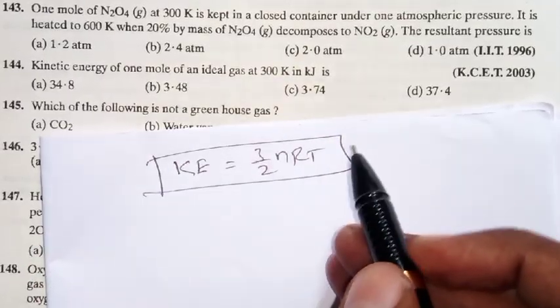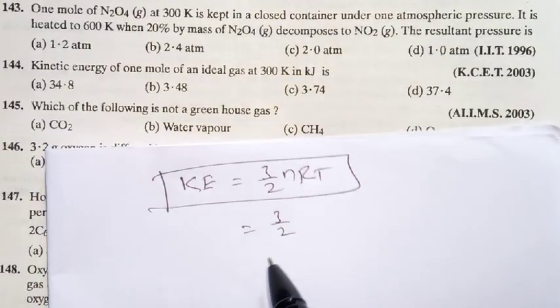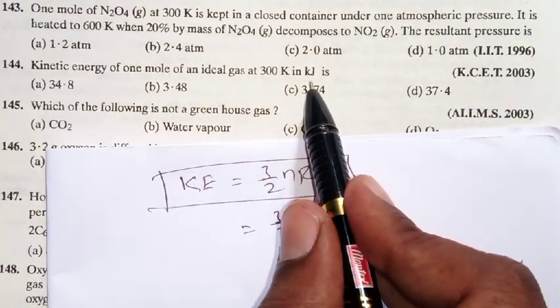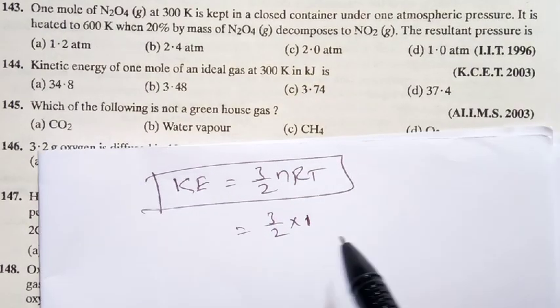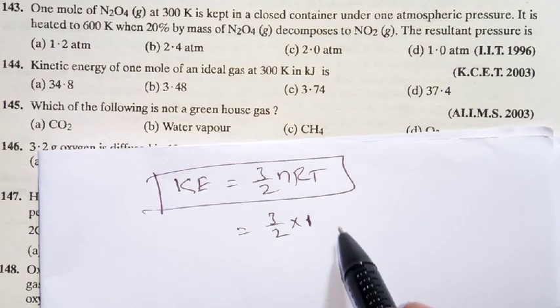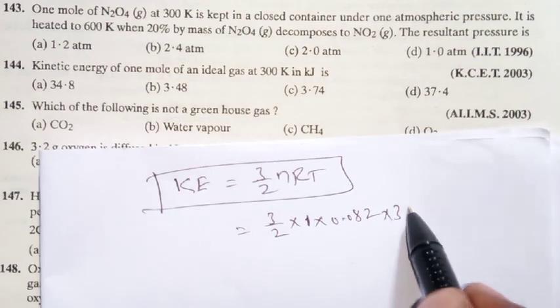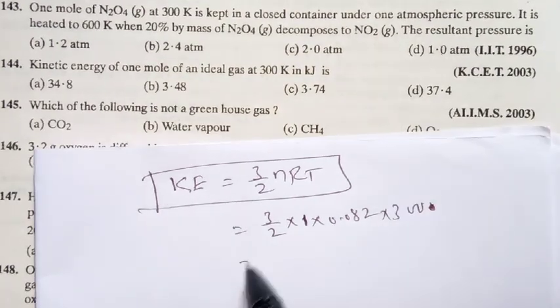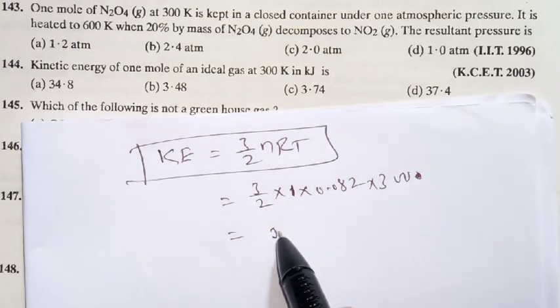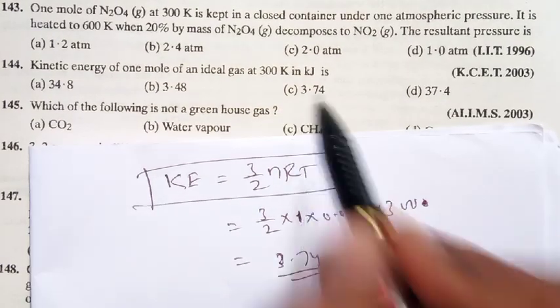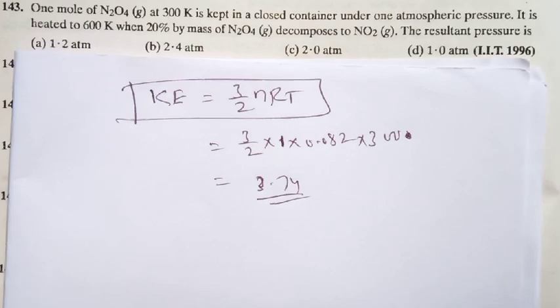Now 3 by 2, n is 1 mole as given. The R value is given, and the answer we are supposed to identify is in terms of kilojoules. So this is 0.0821 into the temperature given, 300. If you simplify you will get 3.7. That is why the option is C. Is it clear? Very simple formula, direct substitution.